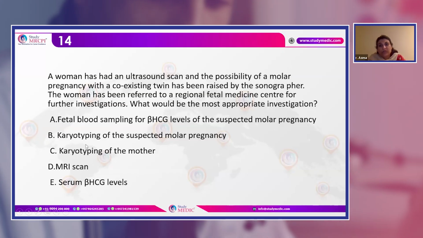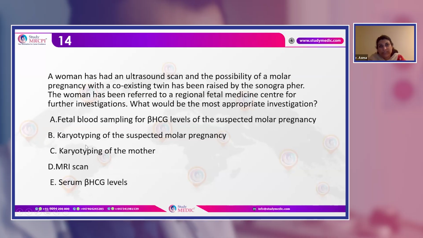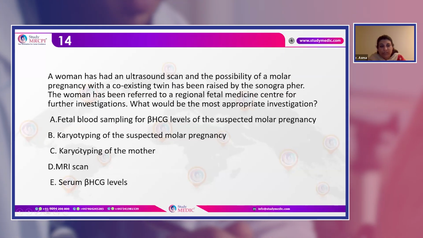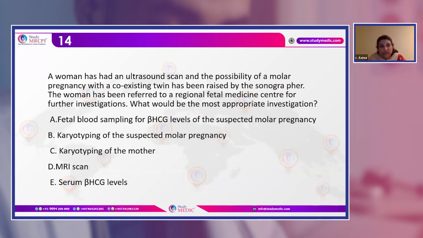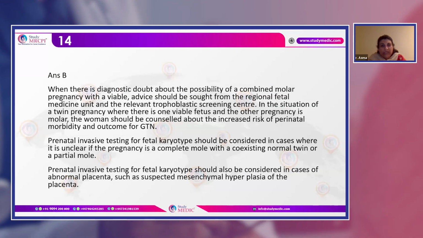So it's a part of the Green-top guideline on GTD of the RCOG. When there is a twin pregnancy and one is a molar, you do the karyotyping. So the answer goes B.